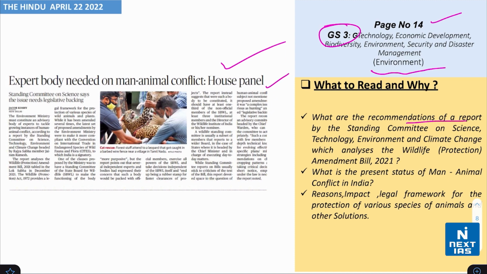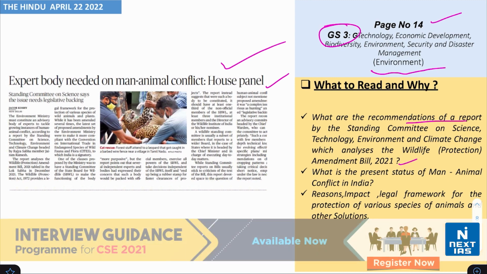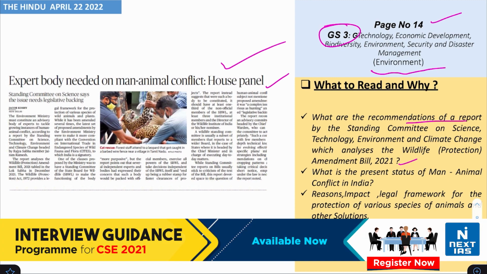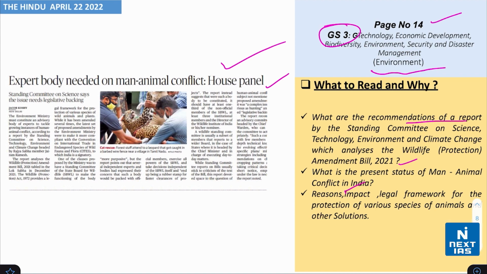Understand what are the recommendations of a report by the Standing Committee on Science, Technology, Environment and Climate Change, which analyzes the Wildlife Protection Amendment Bill 2021. Also, what is the present status of man-animal conflict in India, the reasons, impact, legal framework for the protection of various species of animal, and also the solutions.